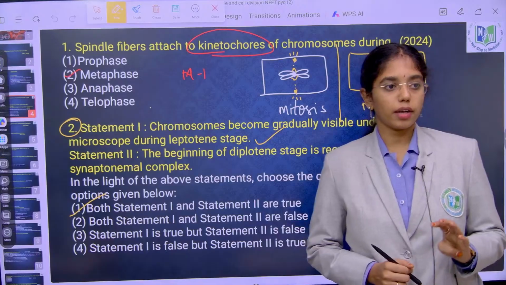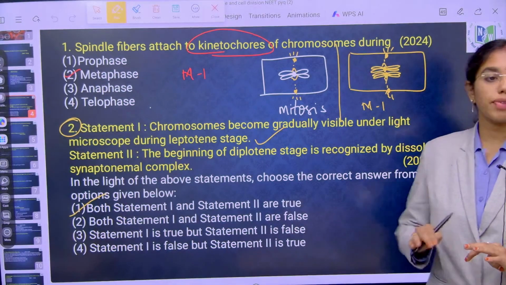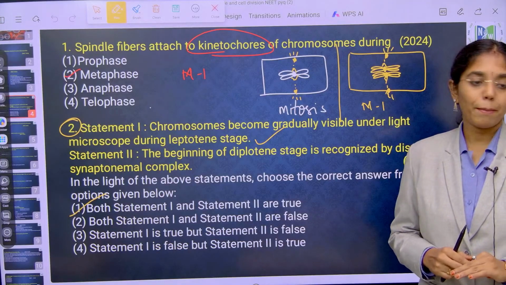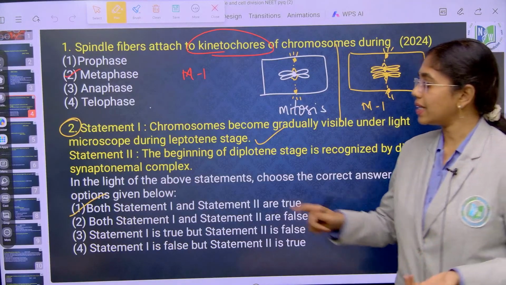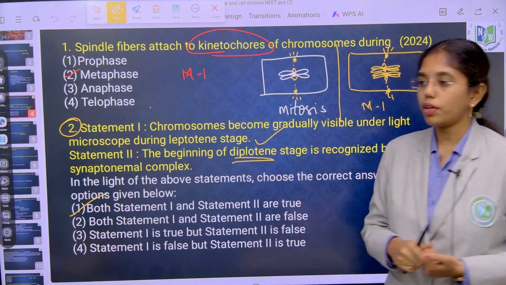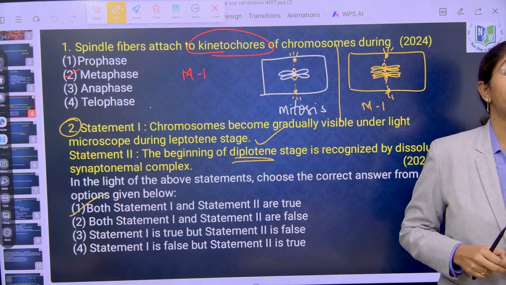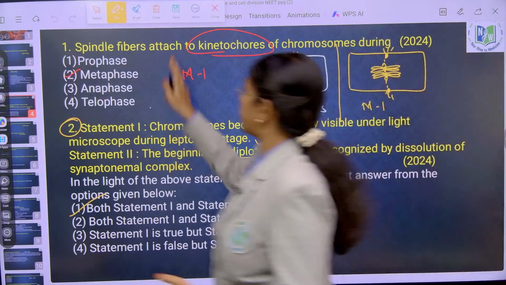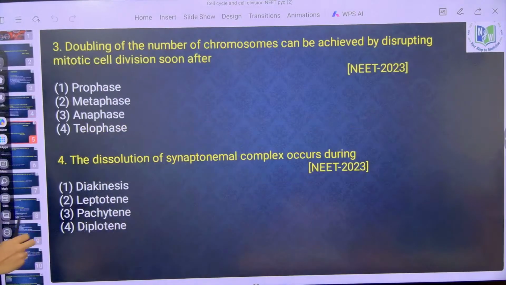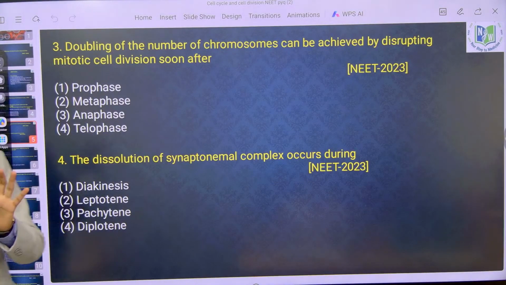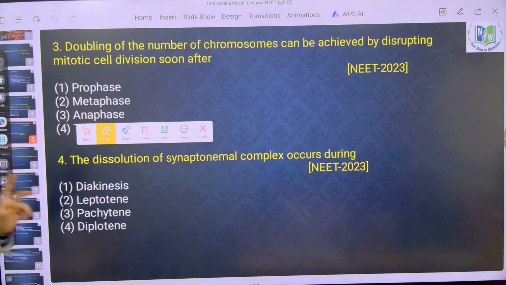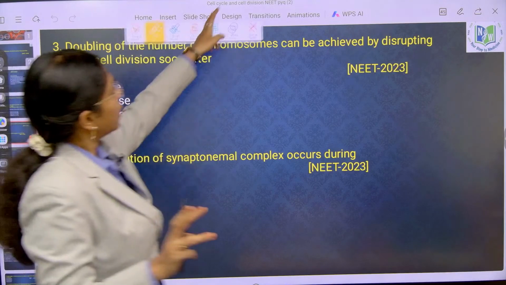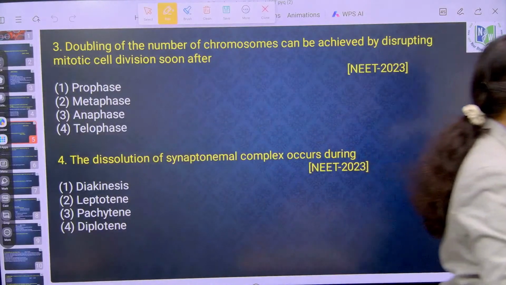Formation of chiasmata, good. What cells will be stopped in cell division at this stage? Oocytes, mammalian oocytes, right? That is the reason there is also another name given to diplotene: the dictyotene stage. Okay, clear till here? Next question. So mostly we get questions from Cell: The Unit of Life. Hardly 2 or 3 we will get from cell cycle and cell division. That also will sometimes be connected with ploidy and they will ask.